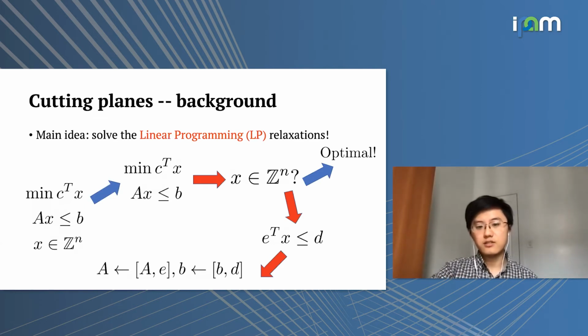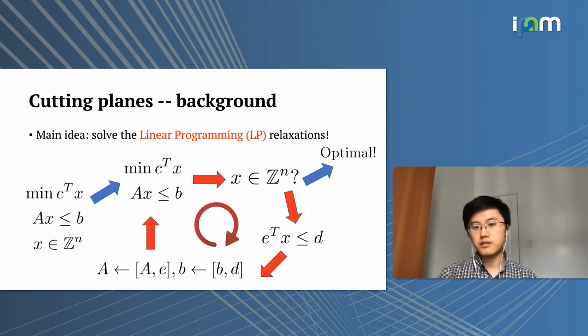And we can add this new set of constraint to the LP, and we try to solve this new linear programming problem again. And we iterate this procedure until we meet some termination criterion. For example, we terminate after 50 iterations, or we terminate when we find a solution where all of the components are integer valued.